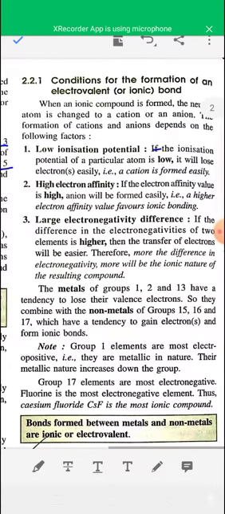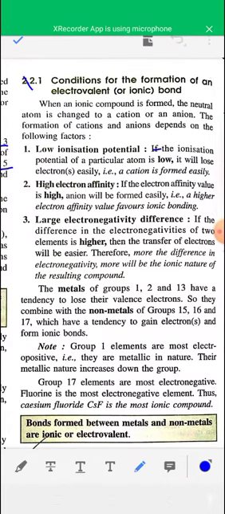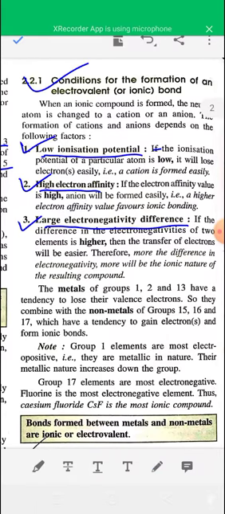Now conditions for the formation of electrovalent bond. The metallic element must have low ionization potential, okay, and the non-metallic element or atom must have high electron affinity. And third, there will be a large electronegativity difference between the metallic and non-metallic element. Okay, so these are three basic most important conditions for formation of electrovalent bond.